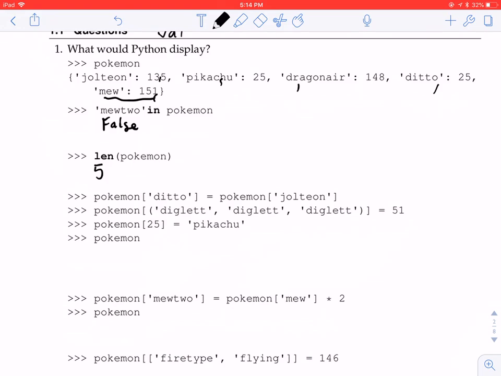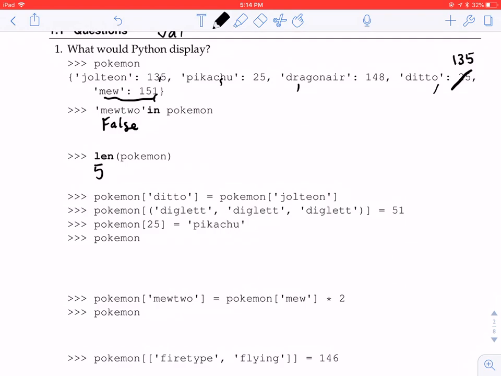And now if we do Pokemon of Ditto equals Pokemon of Jolteon, what this does is take the value of Jolteon and make that the value of Ditto. We have 135 as the value of Jolteon, so Ditto is no longer 25, it's going to be 135. Now we have Pokemon of the tuple Diglett, Diglett, Diglett equals 51.